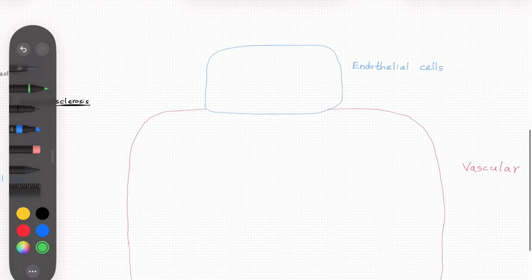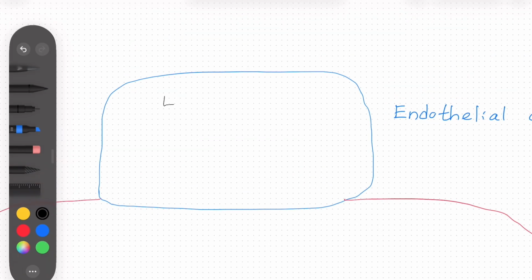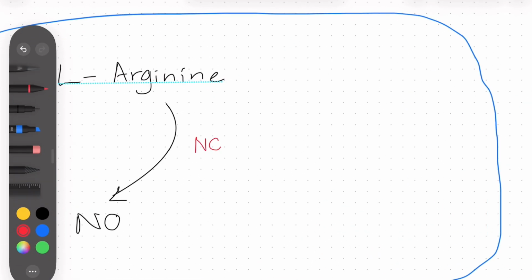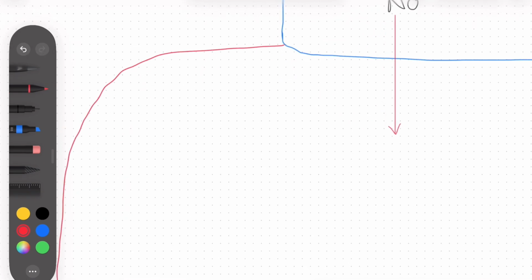Okay, let's see how this nitric oxide helps us. So this nitric oxide is produced by endothelial cells. So let's see how it is produced. It is produced from L-arginine. L-arginine produces nitric oxide, and the enzyme is nitric oxide synthase. So this nitric oxide goes into the vascular smooth muscle cells. So let's see how it works there.